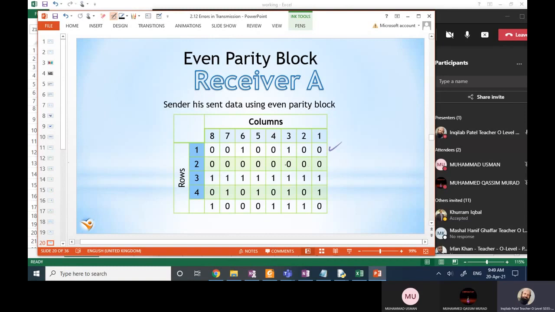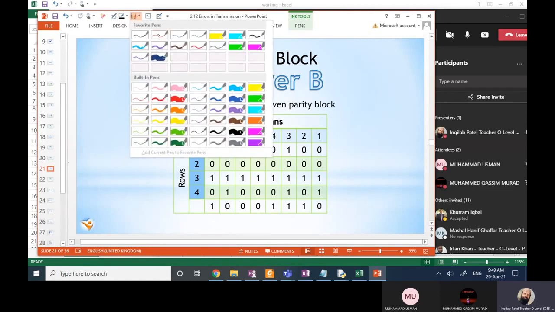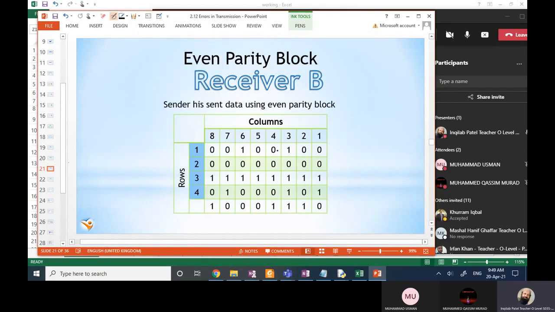Okay, okay, and then vertically, okay. This one is incorrect.